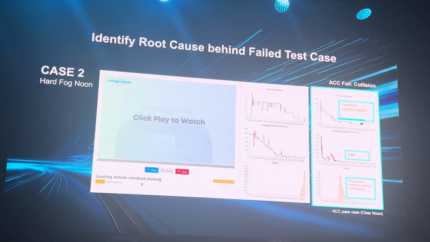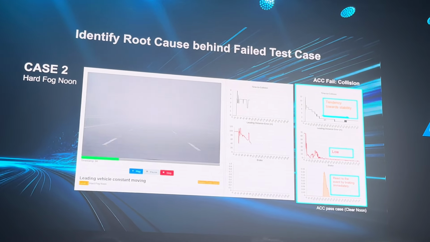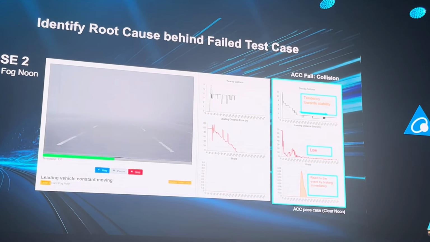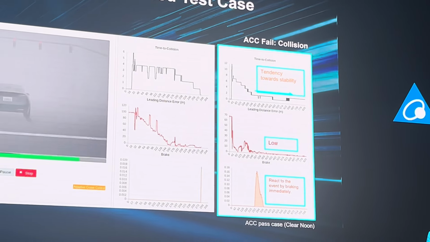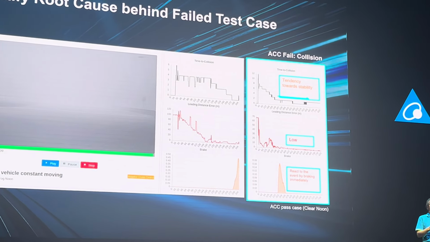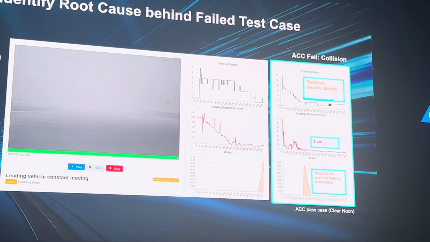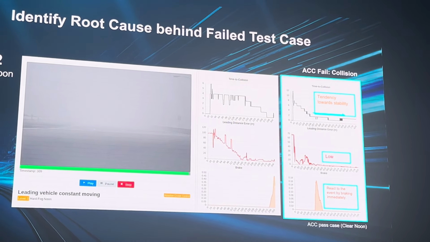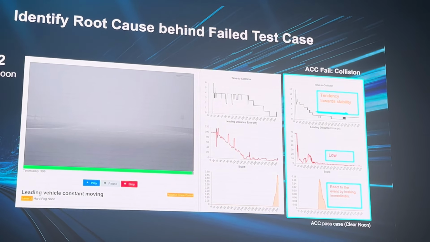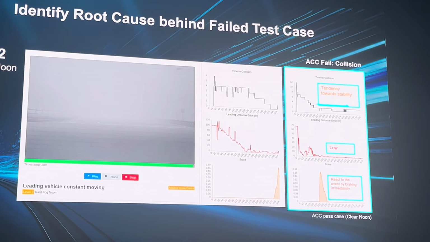And with that, we can analyze the second case. It's also noon time, but on a heavy, foggy day, a lot of fog. So the visibility is very poor. But the same logical scenario. As you can see, the ego car eventually ran into the leading car because the visibility is very poor. So by the time it detects the leading car, it's too late. And therefore, it fails the test.